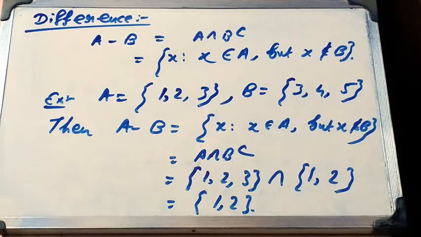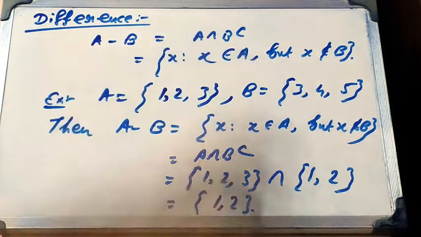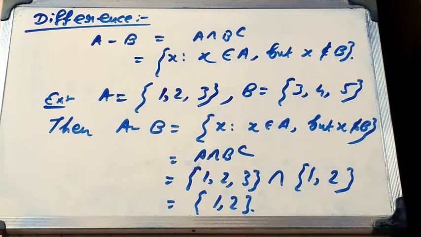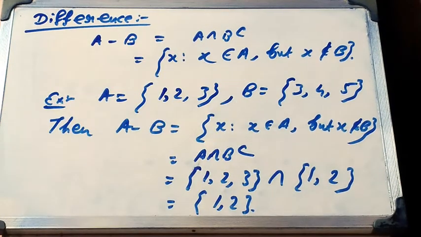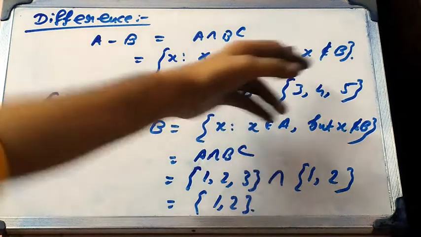Now the next one is the difference between two sets. Let A and B be two sets, then the difference between A and B is denoted by A minus B, which is equal to A intersection B complement. That means an element X which belongs to A but it does not belong to B.